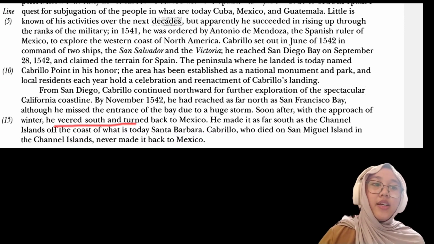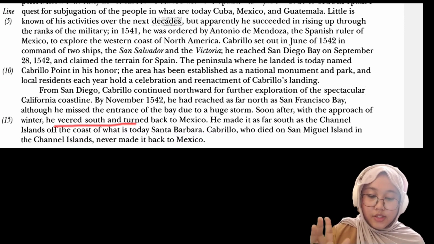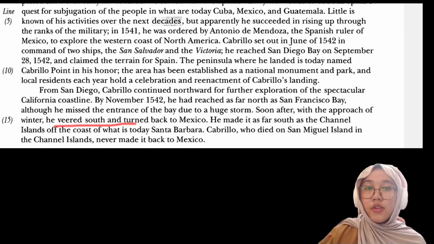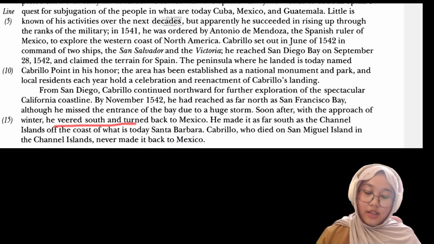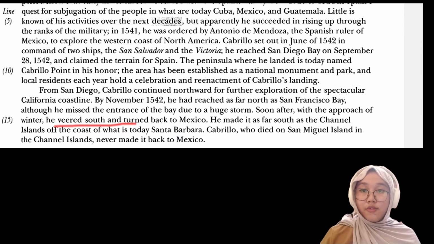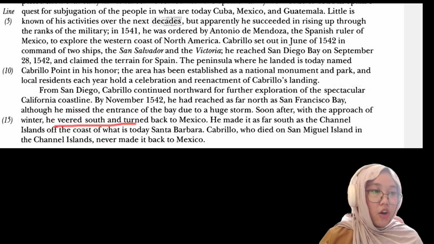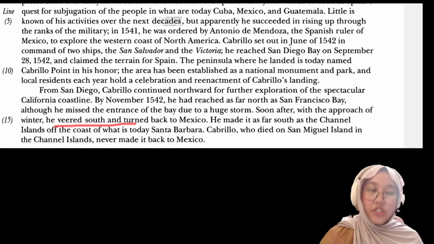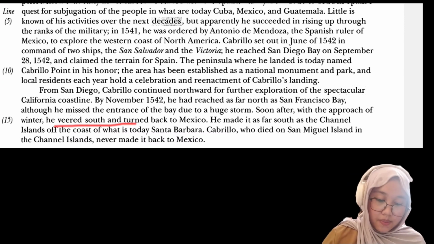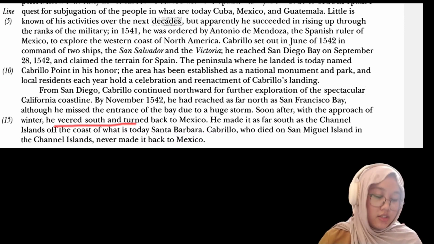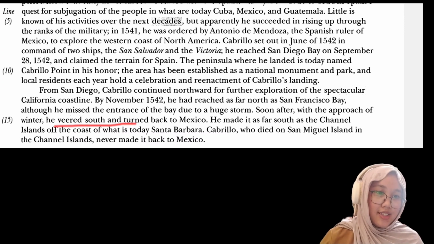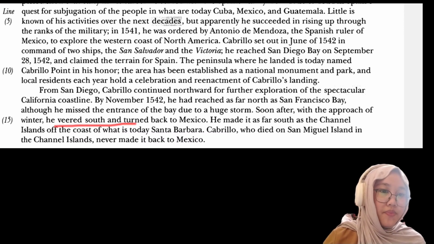So veered is a verb 3 of veer, a past participle of veer. The meaning of veer is to change direction suddenly. So the closest in meaning to veer is, okay, we're going to see.